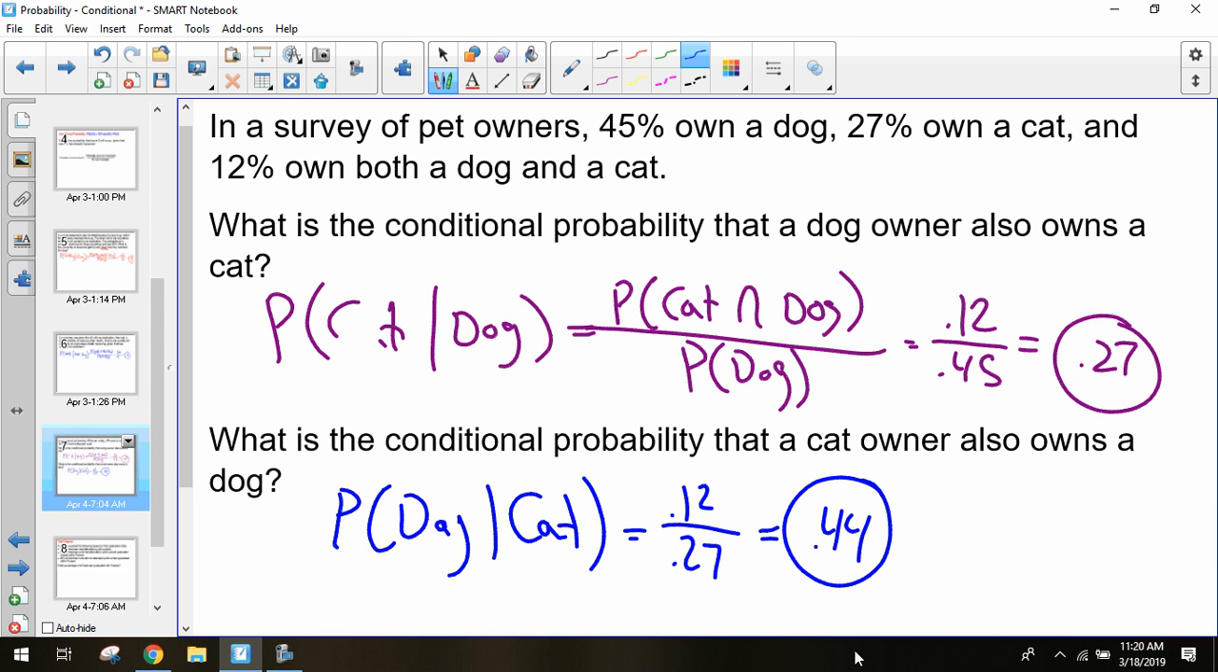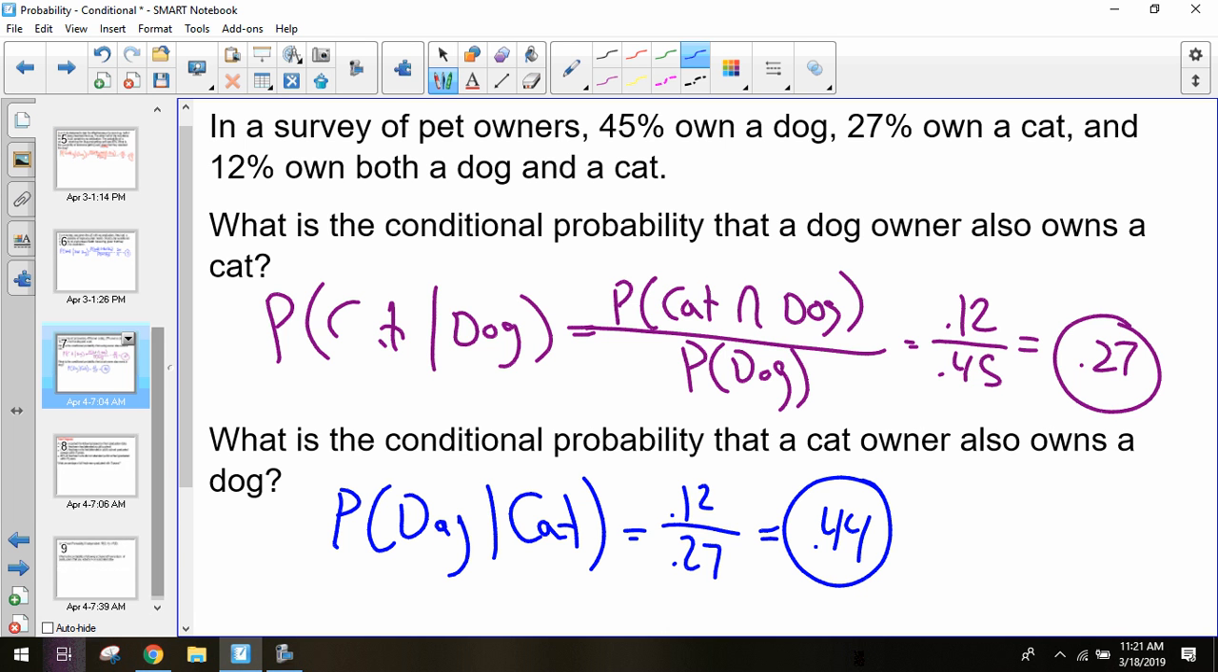And so flipping these events around will get you different answers. The only time they will ever be the same is if the probability of owning a dog and the probability of owning a cat are equal. That's the only time they should be the same. But if the probability of them are different, like what we had here, 45 and 27, you'll get different results. Are we okay with this? A little more comfortable?